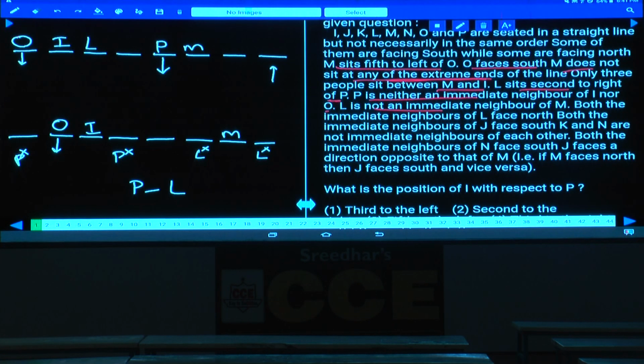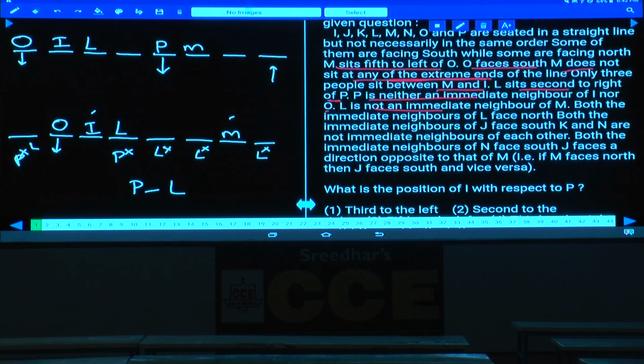Now L cannot be in these 2 places. Then can L be here? L cannot be here as well, because if L is here, P must be either in the place of I or in the place of M, which is not possible. L cannot be here as well. Can L be here? L cannot be here either, because if L is here, P must be in the place of I, which is not possible. There is no place left. The only place left for L is here.